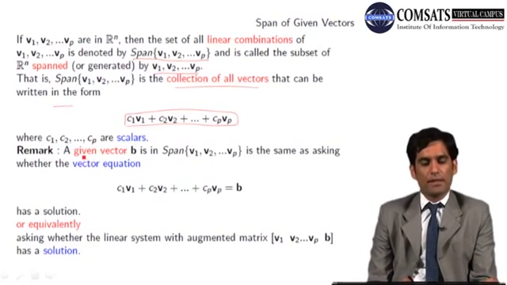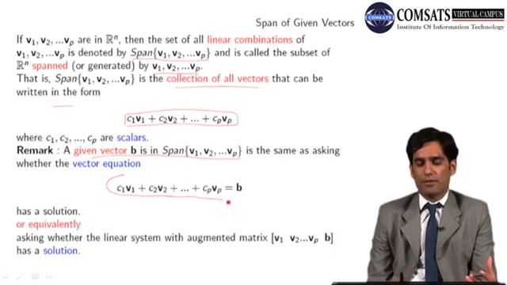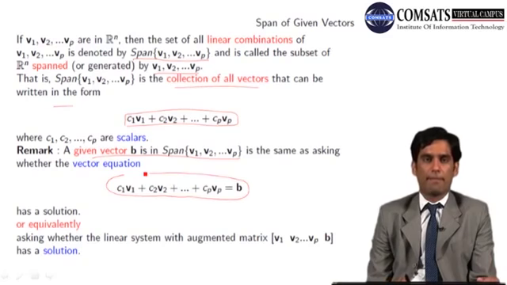Remark: asking whether a given vector b is in span v1, v2, vp is the same as asking whether this vector equation has a solution.